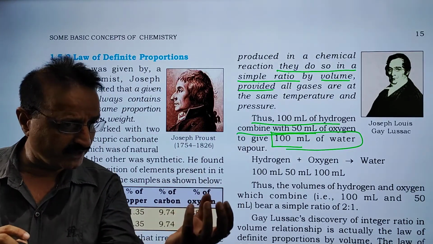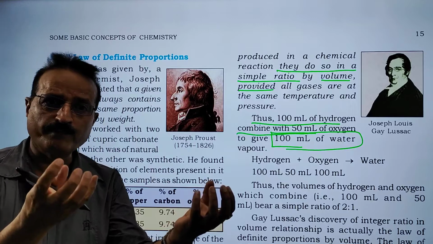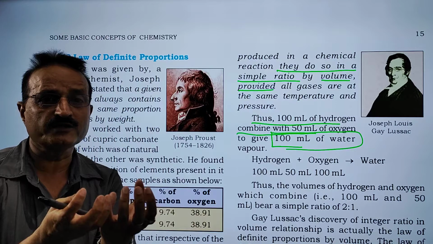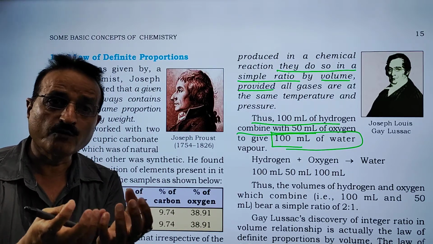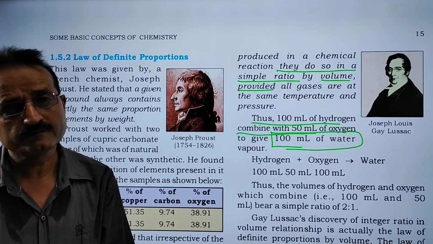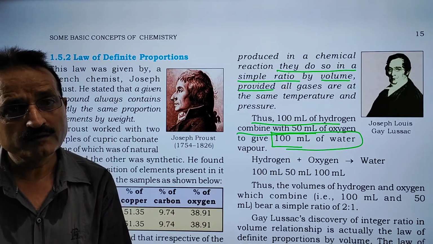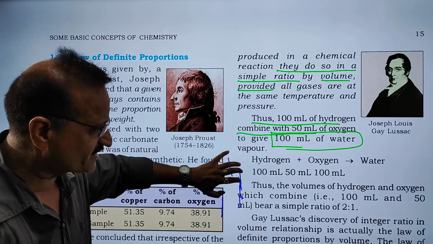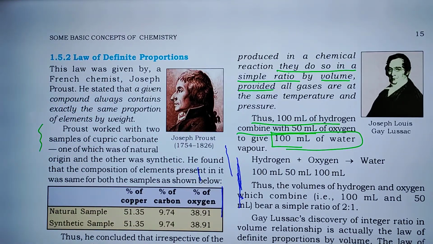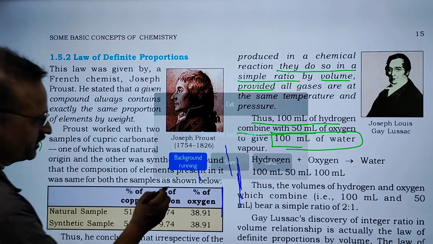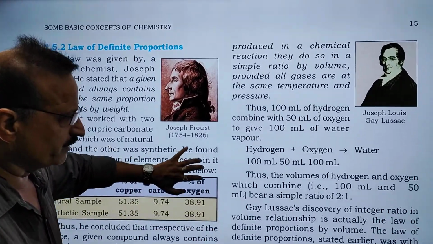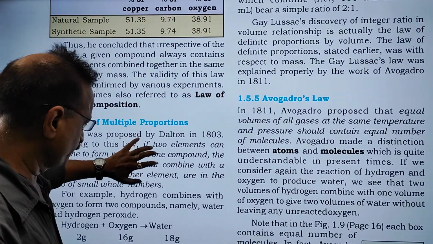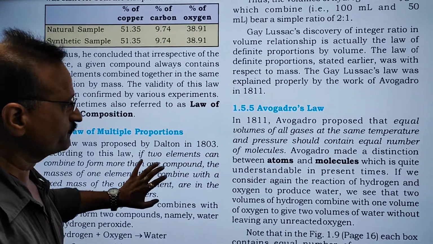When you have 100 ml hydrogen gas and 50 ml oxygen gas, and you combine them with each other and the volume of the produced gas is 100 ml, how is it possible? But when you see the proper example, you will understand that this is a perfect example. You must see the figure that explains how it is possible.